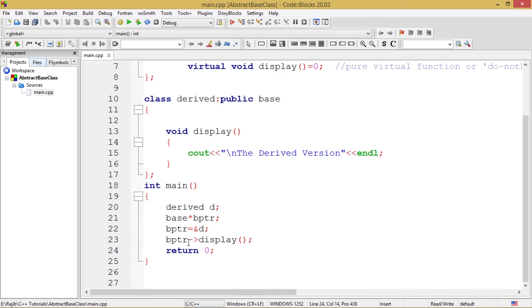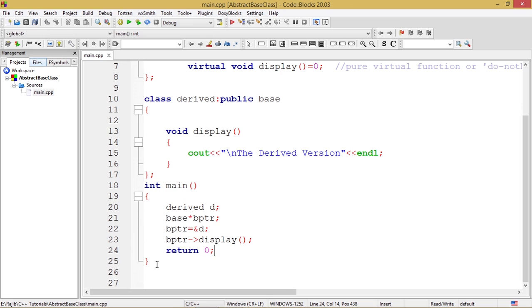After which I have invoked the display function of the derived class by this sort of statement, bptr arrow display, followed by the return 0 statement, which is the last statement, and the closing brace of the main section.